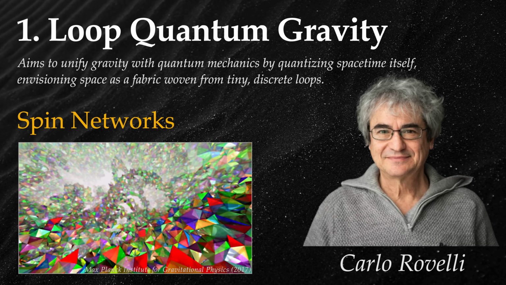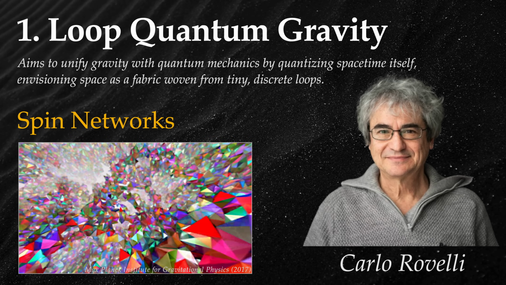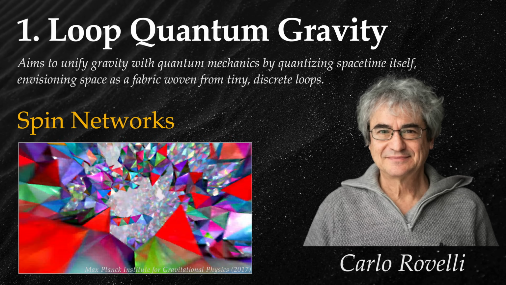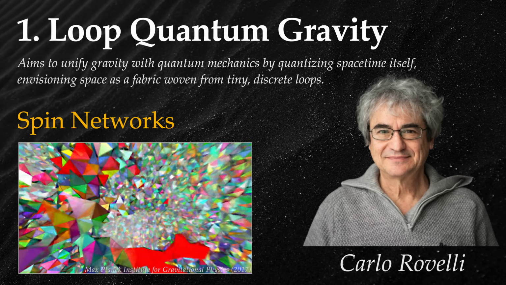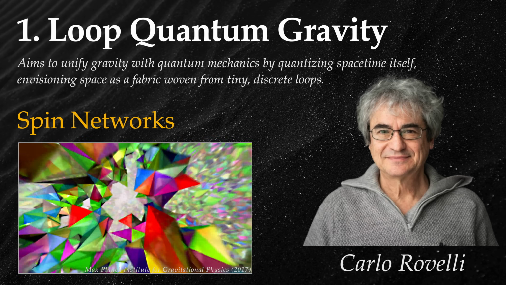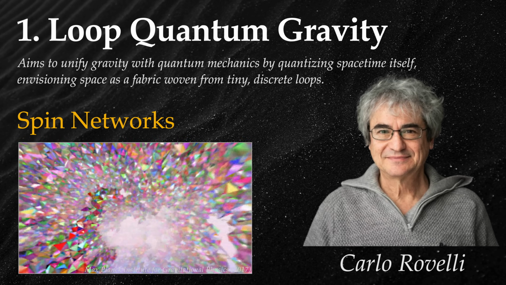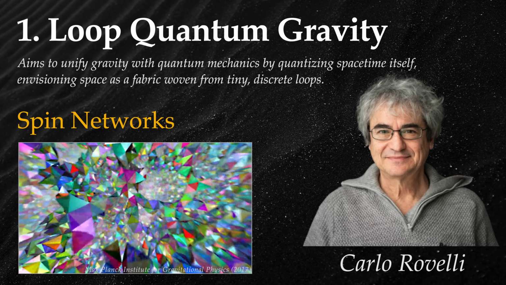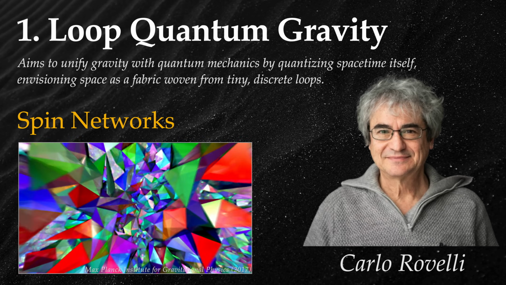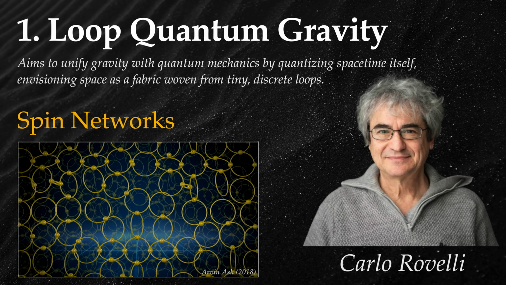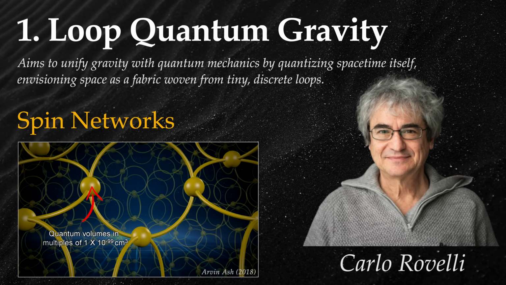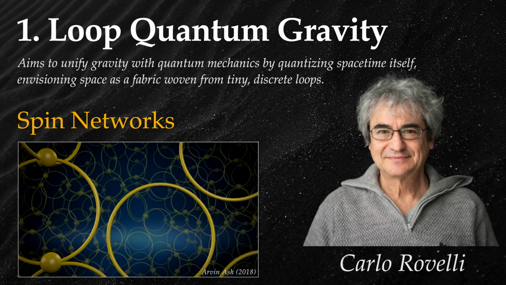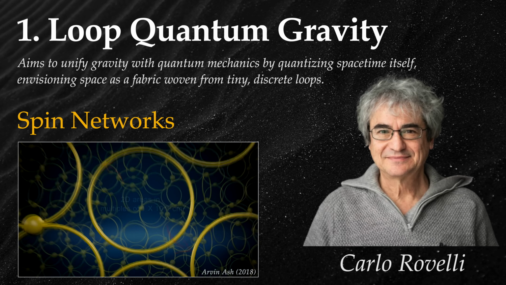LQG posits that space is made up of tiny discrete chunks called quantum loops or spin networks. These are like the building blocks of space, similar to how atoms are the building blocks of matter. They are graphs with edges labeled by quantum numbers, i.e. spins. Unlike some theories, LQG does not assume spacetime exists independently. Instead, it emerges from the network of interconnected quantum loops. Space is not smooth and continuous. The geometry of space is defined by how these quantum loops are linked together.